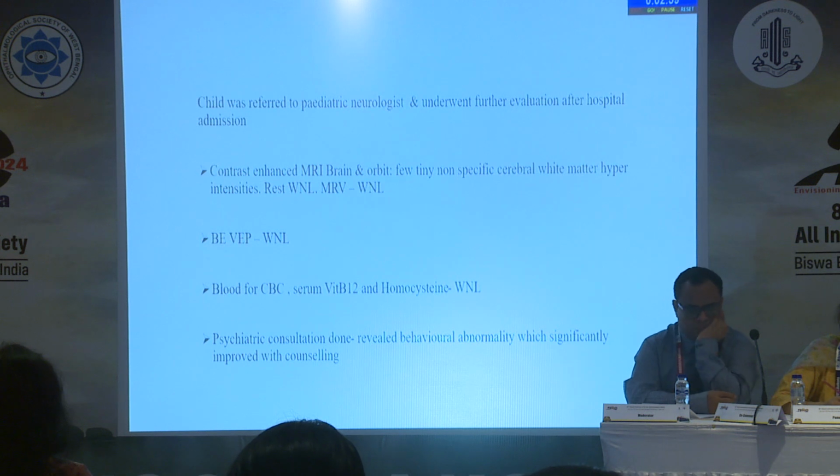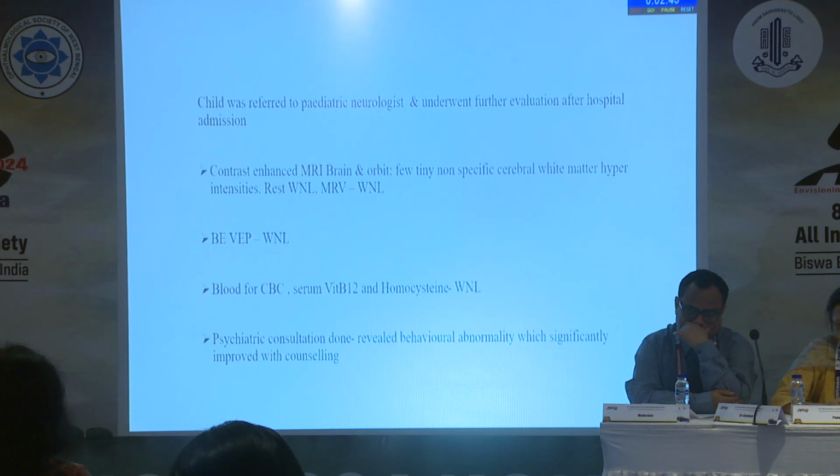They repeated the MRI with contrast enhancement and found a few tiny non-specific cerebral white matter hyperintensities, and the rest was within normal limits. They had an MRV done, which was noted to be within normal limits. Both eye VEP was done, which was within normal limits again. The blood for CBC, serum vitamin B12, and homocysteine came out to be normal. The child underwent psychiatric consultation there and revealed behavioral abnormality, which significantly improved with the counseling.